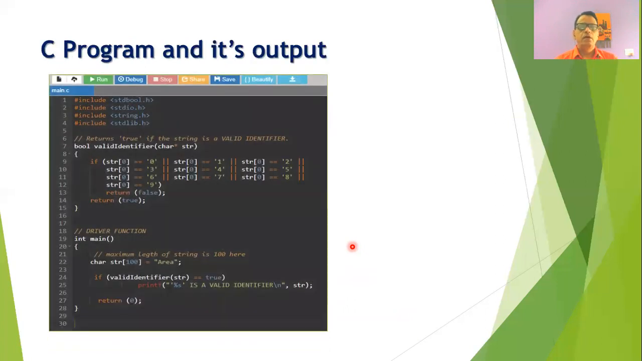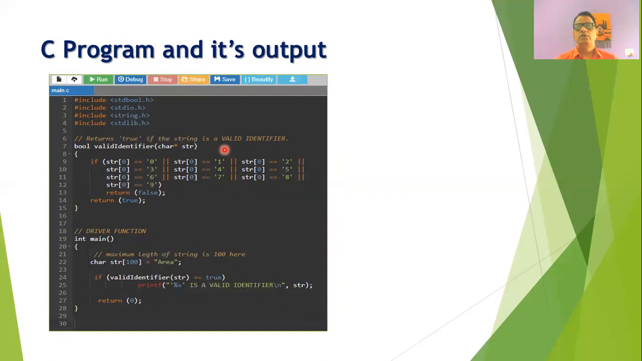We will see one computer program, which is a C program, and which will give us how the functionality of the lexical analyzer can be implemented. In this program, what we are doing is that we are checking whether the input string is a valid identifier or not. So this is a function valid identifier, and it will return a true if the input string is a valid identifier. Otherwise, it will return a false value.